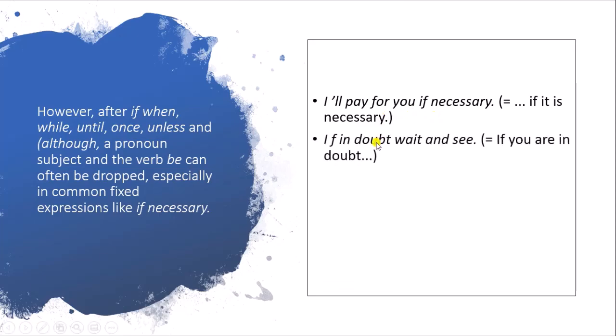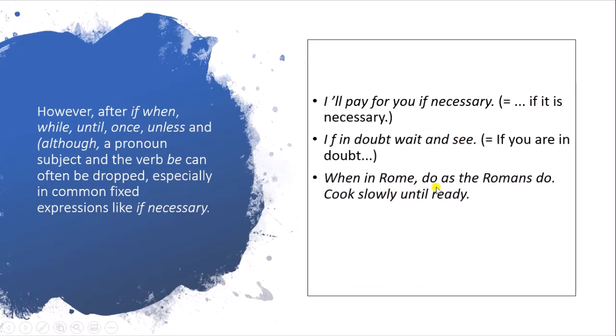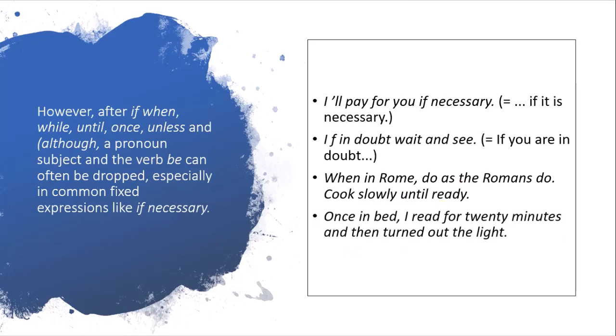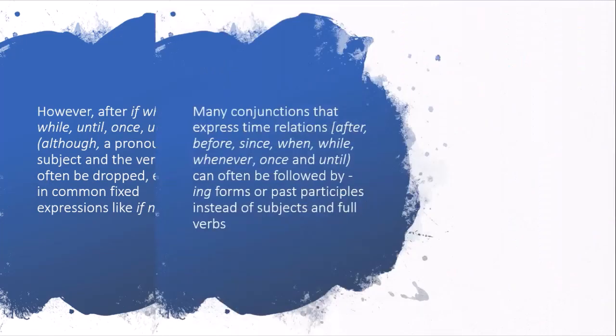So, if in doubt, wait and see. This is if you are in doubt, so we have not used you. In the upper sentence we have not used it. When in Rome, do as the Romans do. Cook slowly until ready. Once in bed, I read for 20 minutes and then turned out the light.